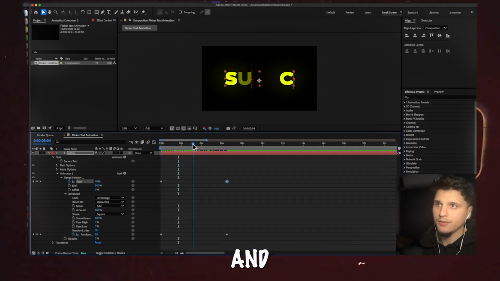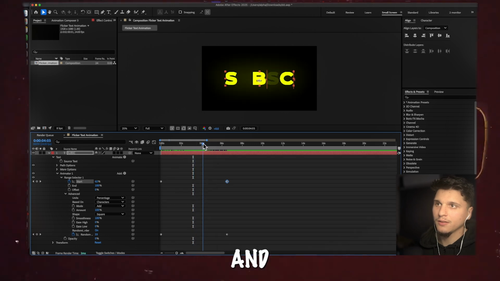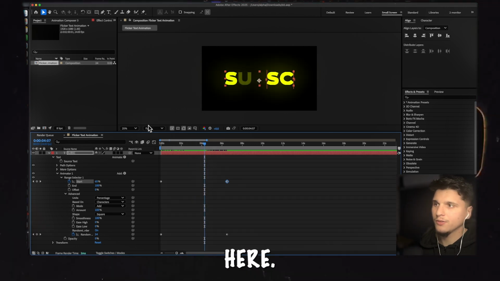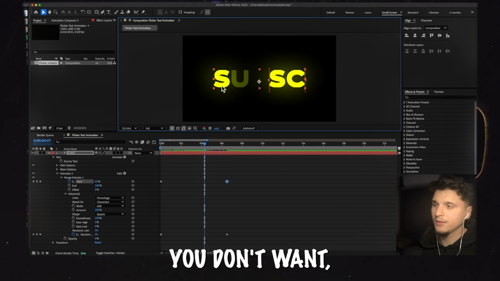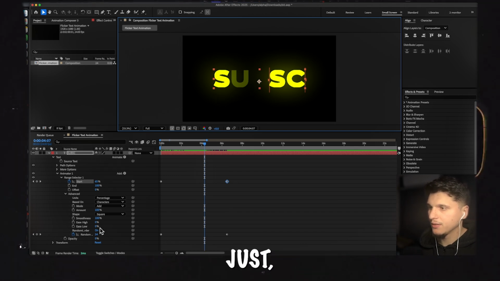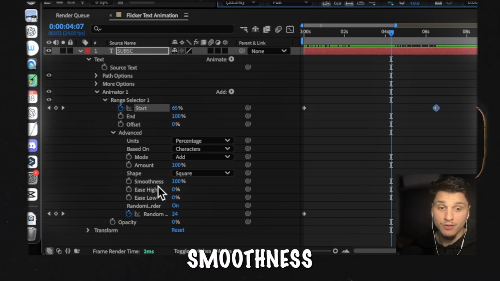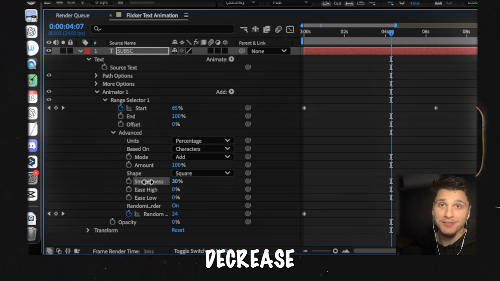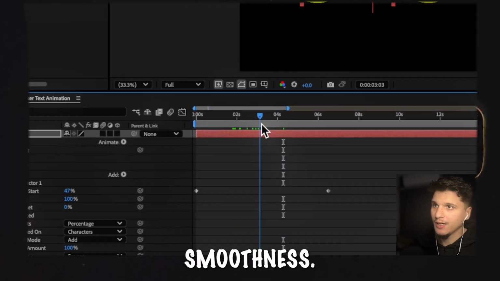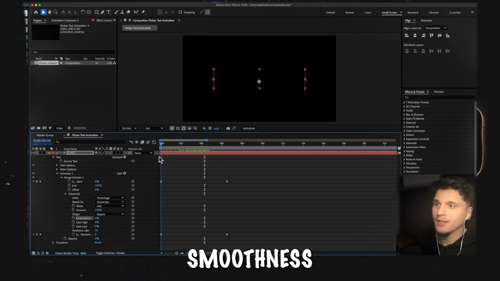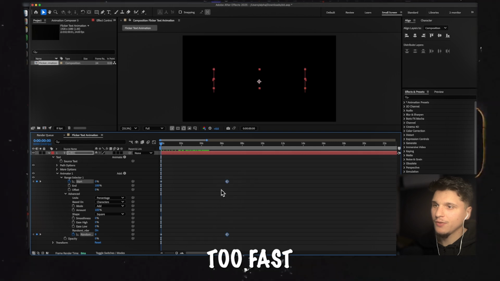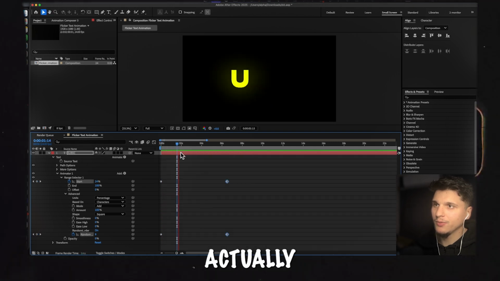And this is what we get. As you can see, we have some fade here. If that's something you don't want, you can just click on smoothness and decrease the smoothness. I don't have any smoothness, as you can see. And if it's too fast or too slow, let's actually play.